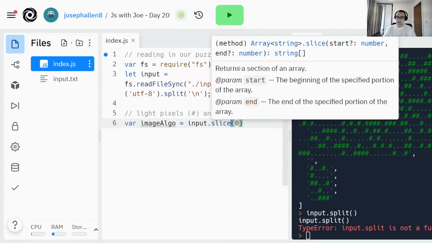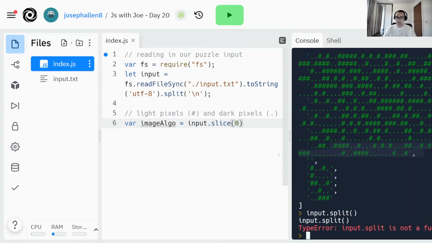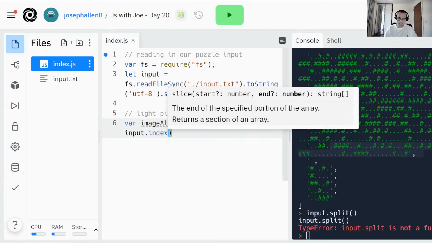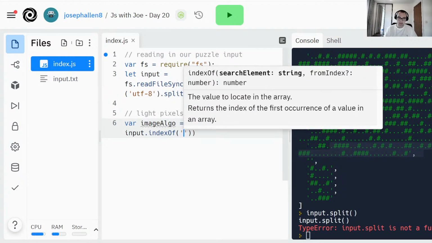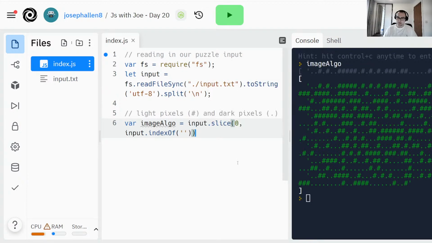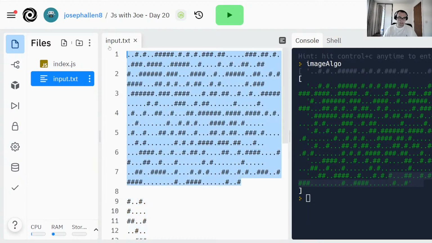So that sounds better. I'm going to want to slice from this first line to this end line. So 0 will refer to that first line, and then I'm going to say input.indexOf empty line. And now if I get image algo, there we go. I've got 7 lines, and I've got 7 lines. So that looks good.